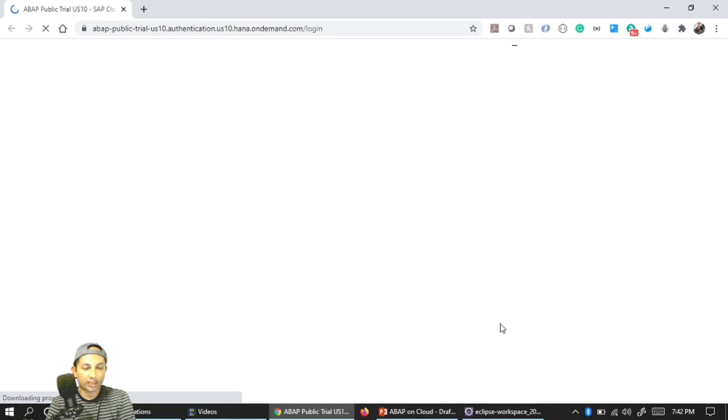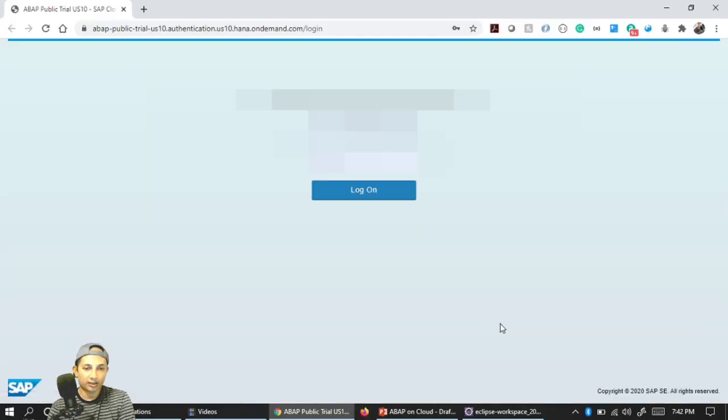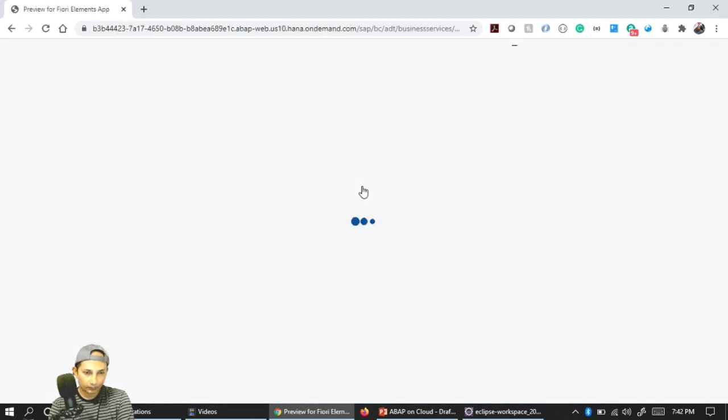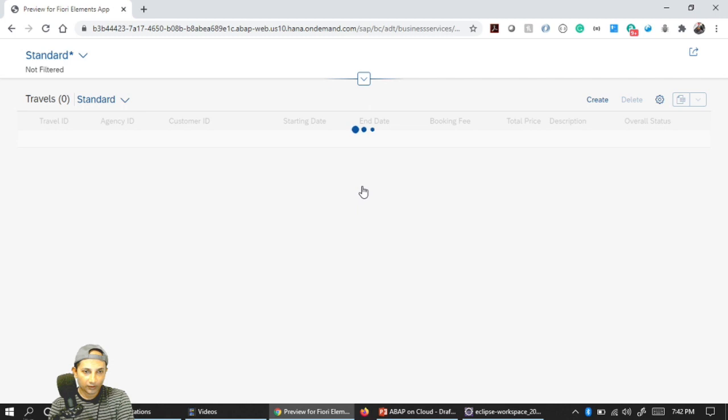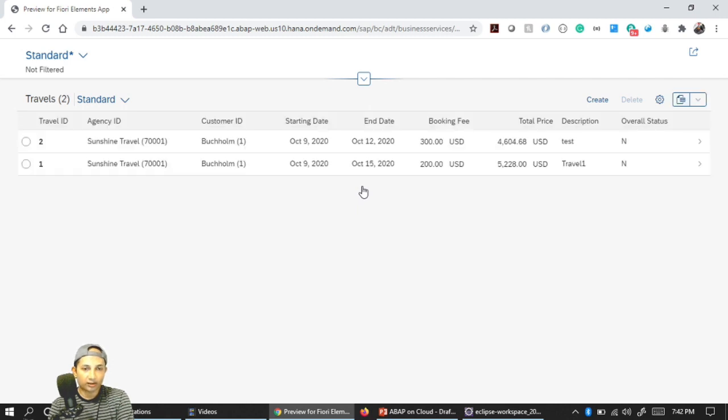Hopefully the first time it will ask us to log in. Yes, it is. So let's log in. Cool. I already tested with creation of two IDs, that's the reason it shows them. But when you create for the first time, of course, it will be empty.